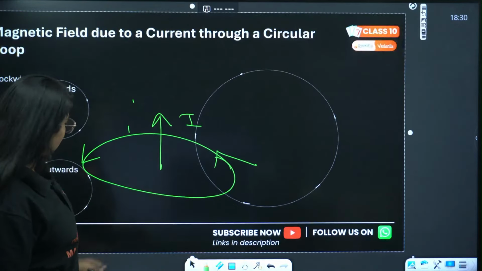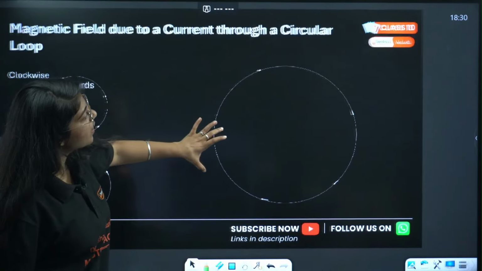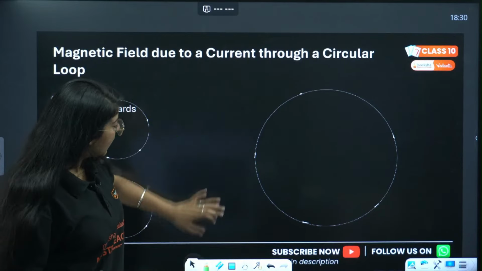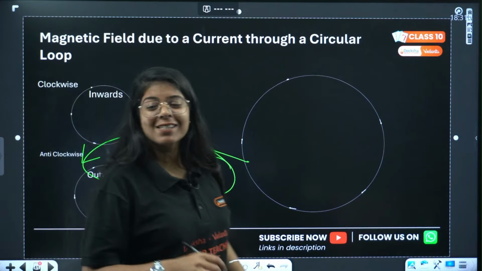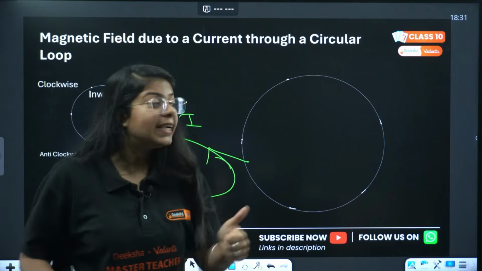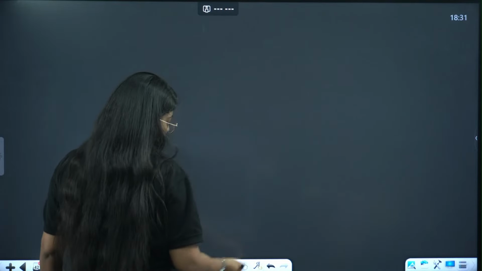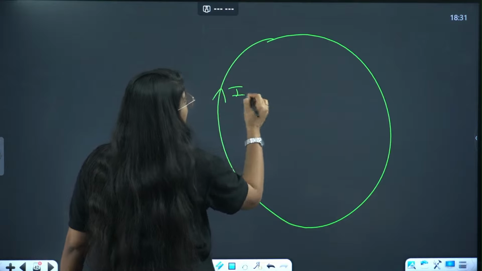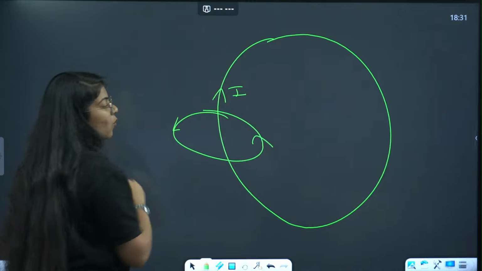Okay? Understood? So in the circular loop, you will use the right hand thumb rule. The directions will be, it will be going in, it will be going out.